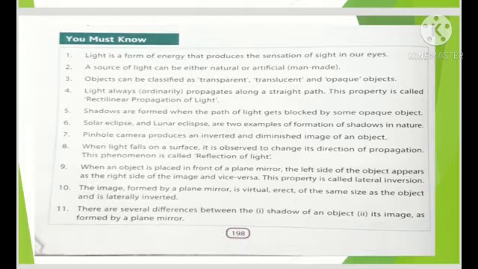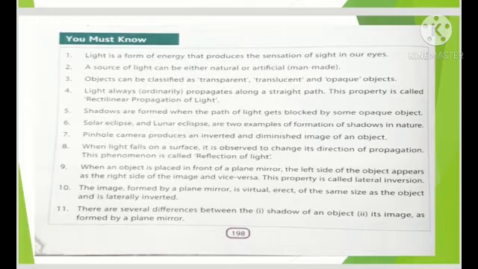Right side of object appears left in the image and vice versa. That is called lateral inversion. Number 10, the image formed by the plane mirror is virtual, काल्पनिक होती है, erect means सीधी होती है, same size and is laterally inverted. Number 11, there are several differences between shadow of an object and an image formed by a plane mirror.